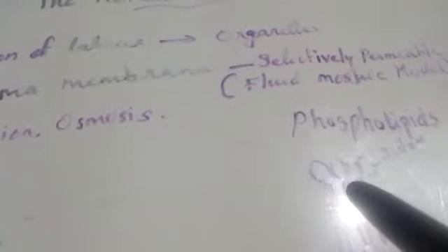Then what is the main function? I told you the plasma membrane allows only certain molecules to pass across it, isn't it? These molecules pass across through certain physical phenomena known as diffusion, osmosis, etc. Have you heard about diffusion? Diffusion is the movement of molecules from higher concentration to lower concentration.